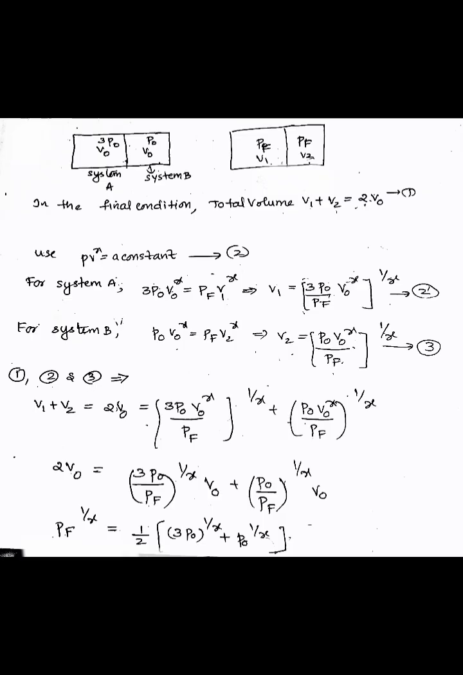Equation number 1, 2 and 3 implies V1 plus V2 is equal to 2V0, that is equal to (3P0 V0^γ/PF)^(1/γ) plus (P0 V0^γ/PF)^(1/γ). That is, 2V0 is equal to (3P0/PF)^(1/γ)·V0 plus (P0/PF)^(1/γ)·V0. That is, PF^(1/γ) is equal to 1/2 times (3P0)^(1/γ) plus P0^(1/γ). That is, PF^(1/γ) is equal to P0^(1/γ) times (3^(1/γ) + 1)/2.